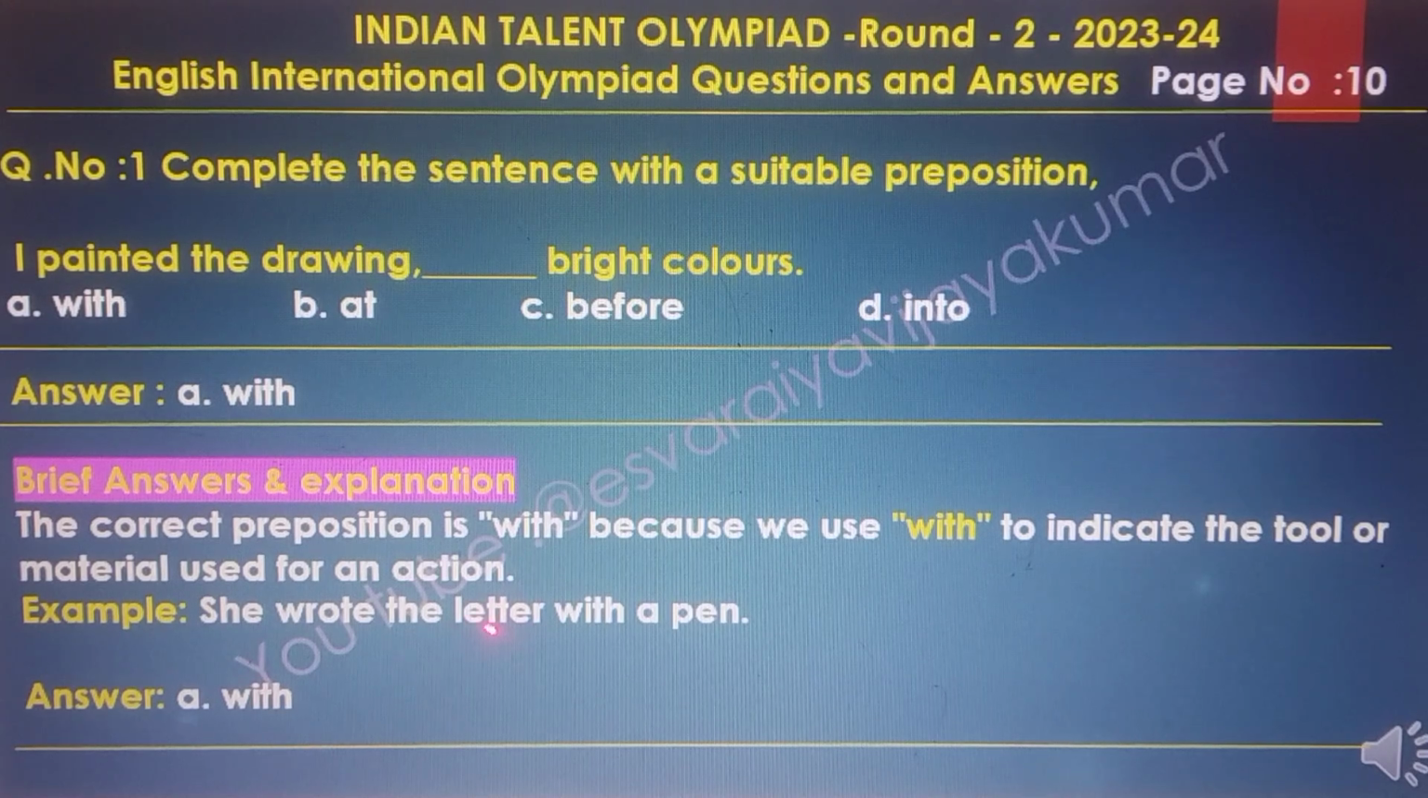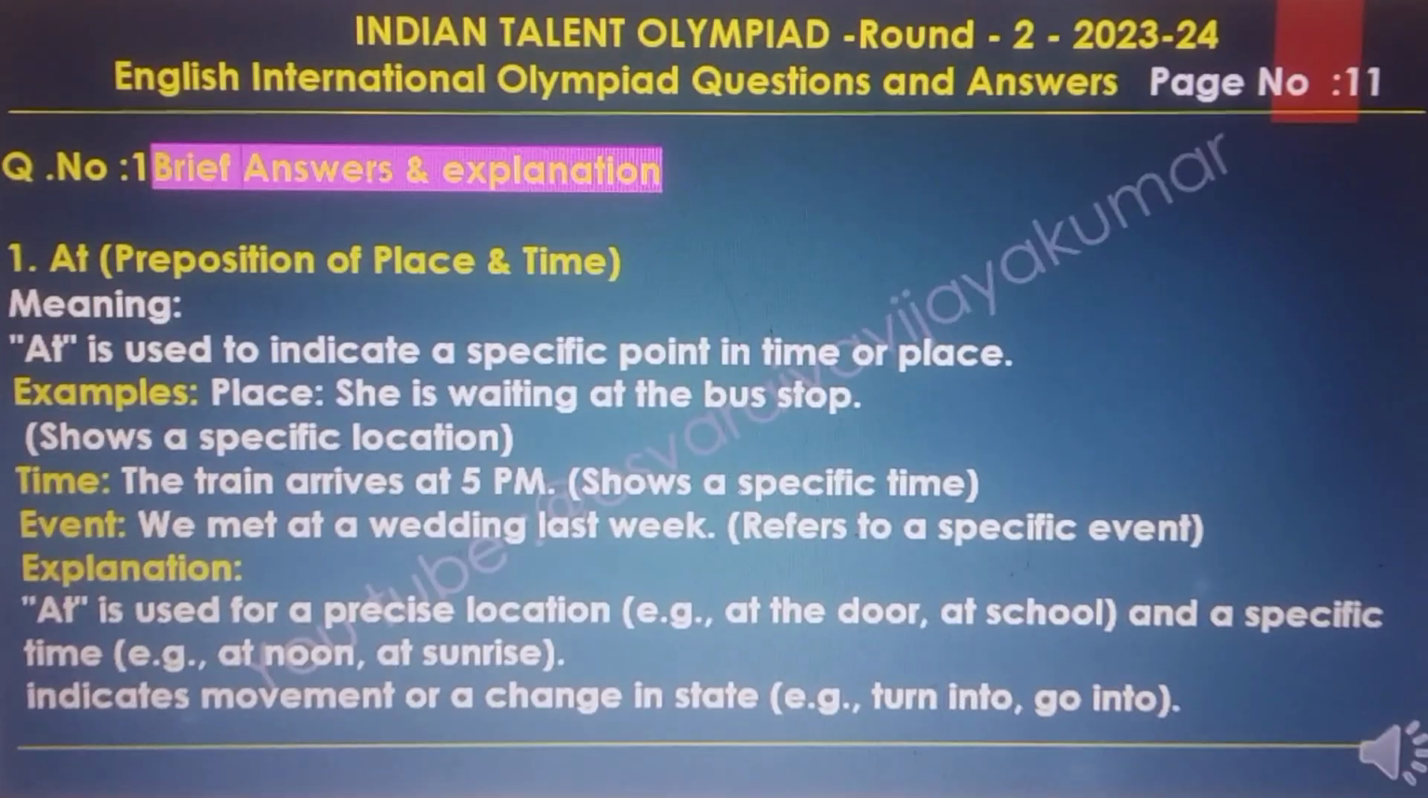The correct preposition is with, because we use with to indicate the tools or material used for an action. Example: she wrote the letter with a pen. So the final answer is with. And now the brief explanations of question number 1.